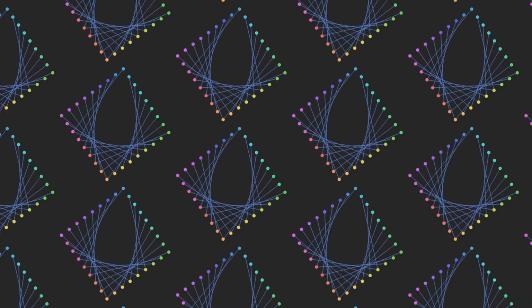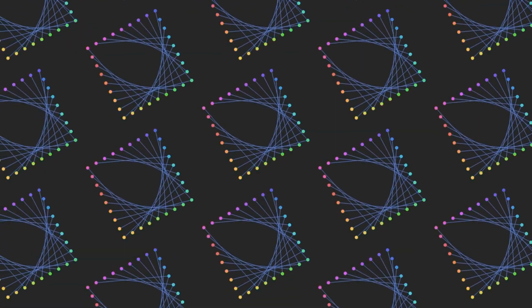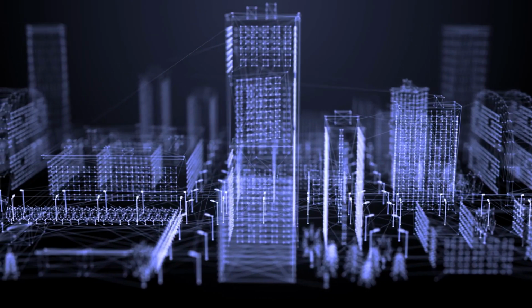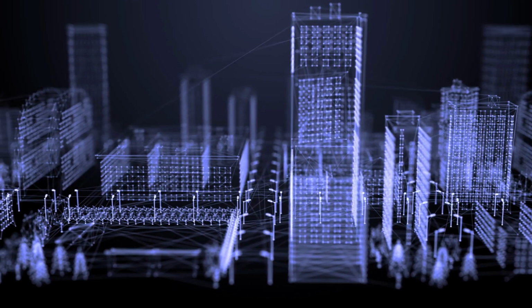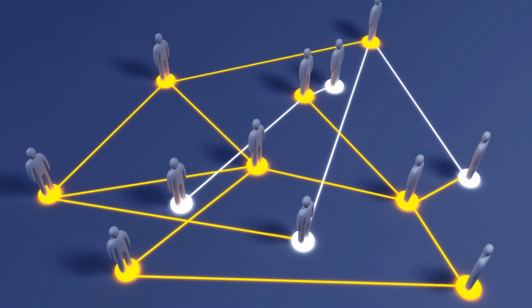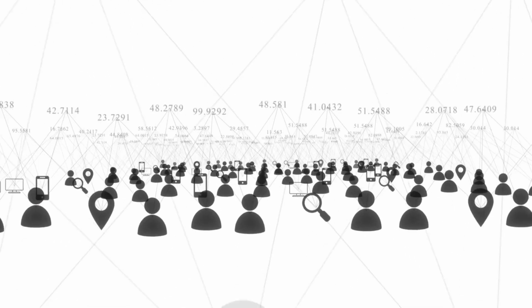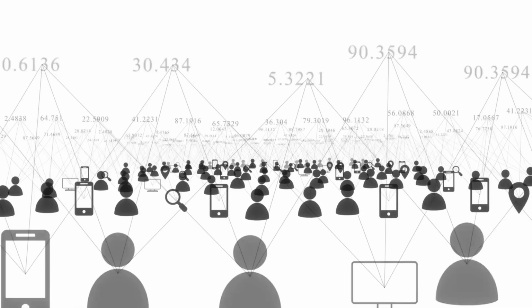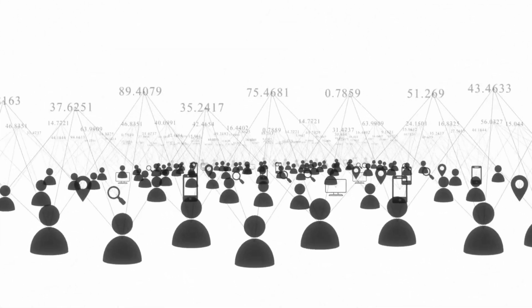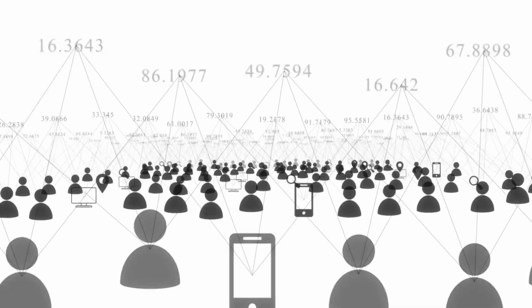Let's start with the basics. Nodes and edges. Remember those houses in our data city? Each house or node holds valuable information. Think of a social network like the one on your phone. Each user is a node, and their profile is like the house, containing details like their age, location, and interests.